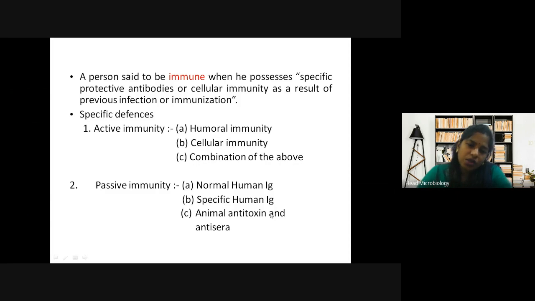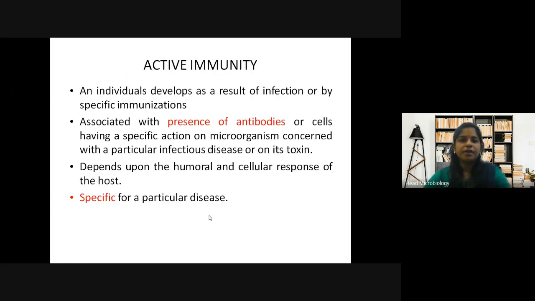Like the tuberculosis toxin I gave you as an example, it was injected into the animal, and when the animal has produced antibodies against it, it is called antitoxin or anti-sera, because the sera was injected into the animal, and what was produced in response is called anti-sera. Then active. I told you all it is specific, depends upon humoral and cellular.